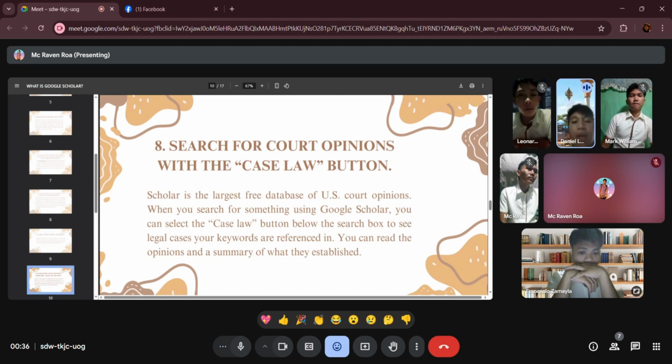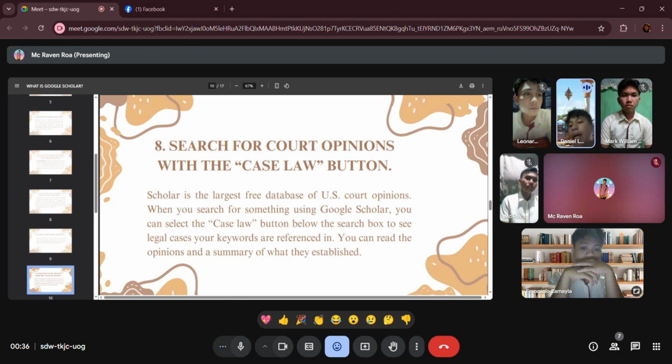Next is search for court opinions with the case law button. This button serves as the largest free database of court opinions. By selecting the case law button beside the search box, users can find legal cases relevant to their keywords.